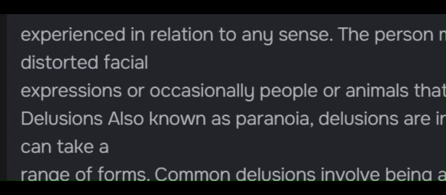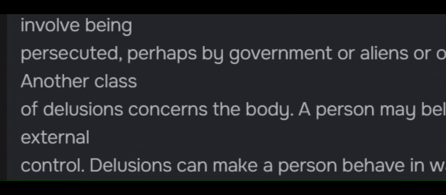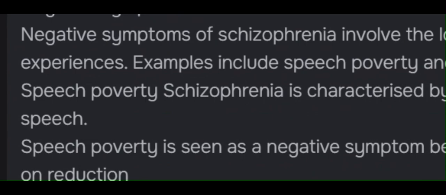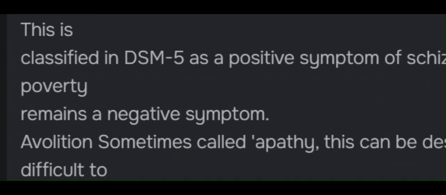Negative symptoms. Negative symptoms of schizophrenia involve the loss of usual abilities and experiences. Examples include speech poverty and avolition. Speech poverty: schizophrenia is characterized by changes in patterns of speech. Speech poverty is seen as a negative symptom because the emphasis is on reduction in the amount and quality of speech in schizophrenia. This is sometimes accompanied by a delay in the person's verbal responses during conversation. Nowadays, however, more emphasis is placed on speech disorganization in which speech becomes incoherent or the speaker changes topic mid-sentence.